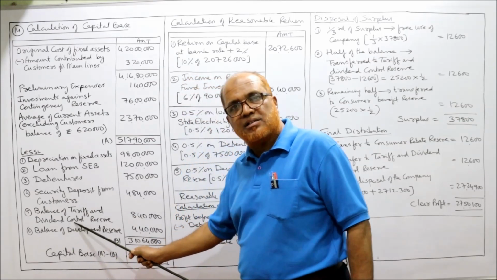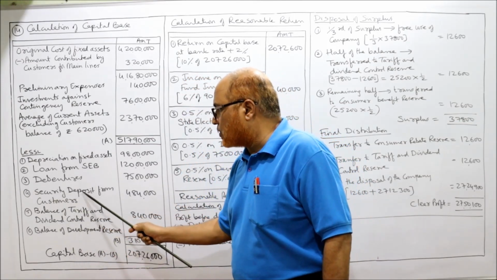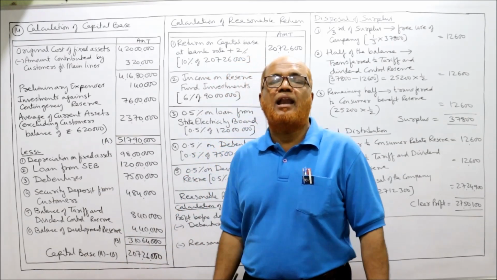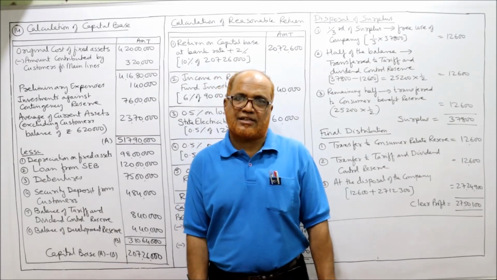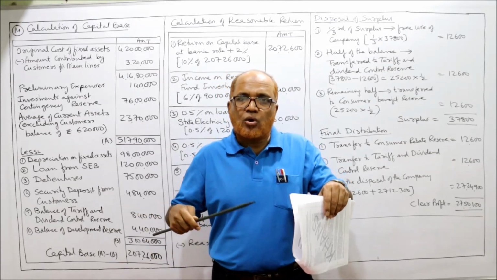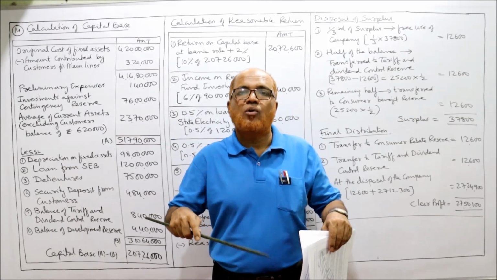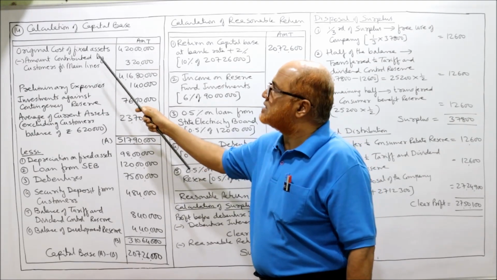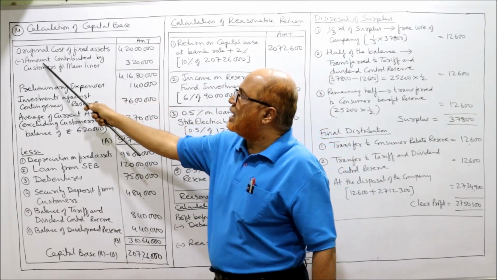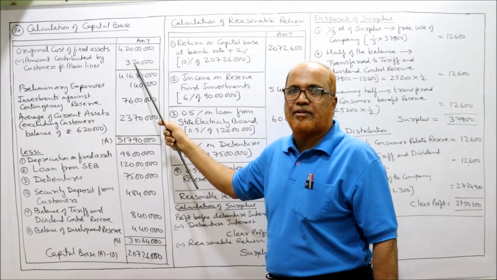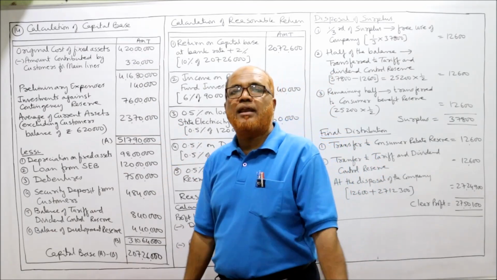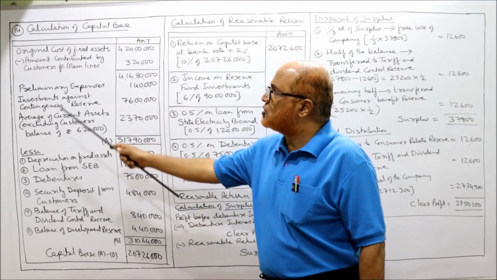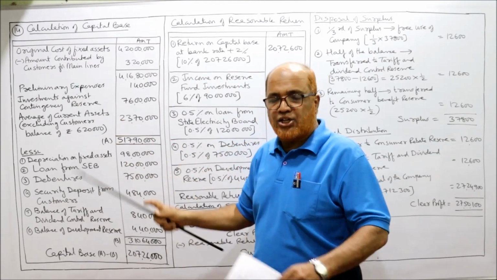Security deposit of customers, a deduction item. Security deposit from customers, 4 lakh 84,000. Customers' contribution to main lines. The main lines are fixed assets. So customers' contribution towards fixed assets will be deducted from fixed assets. The original cost of fixed assets minus the amount contributed by customers for main lines. Deduct it. Then preliminary expenses. It is an intangible asset, cost of intangibles. The preliminary expenses will be taken under additional items.